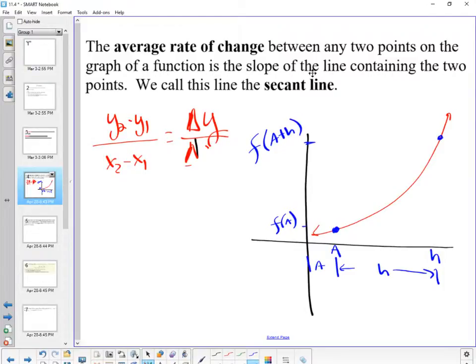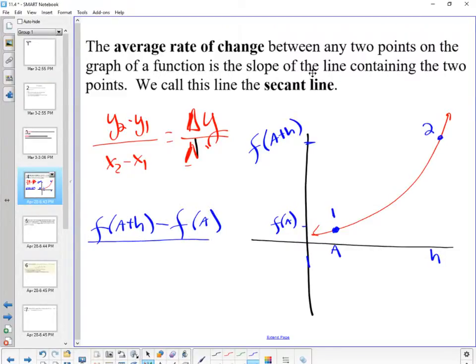All right, so let's take that idea now and do it. That's my sub 2 stuff, isn't it? And this would be my sub 1 stuff, because it's always the bigger one minus the smaller one. Do you agree with that? Cool beans. So that means we're going to have f of A plus H minus f of A over H minus A.